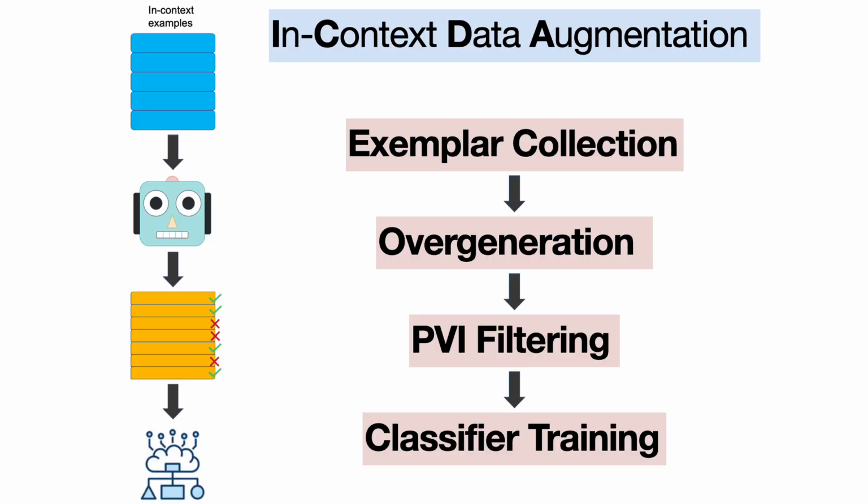We propose ICDA, in-context data augmentation. The ICDA framework involves four main steps: exemplar collection, overgeneration, PVI filtering, and classifier training.